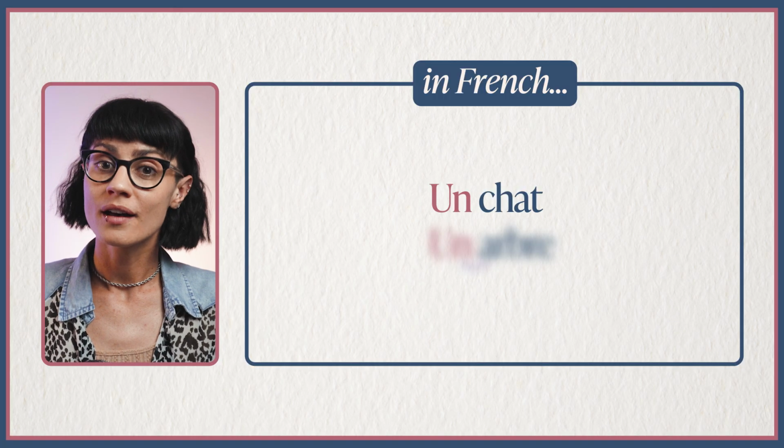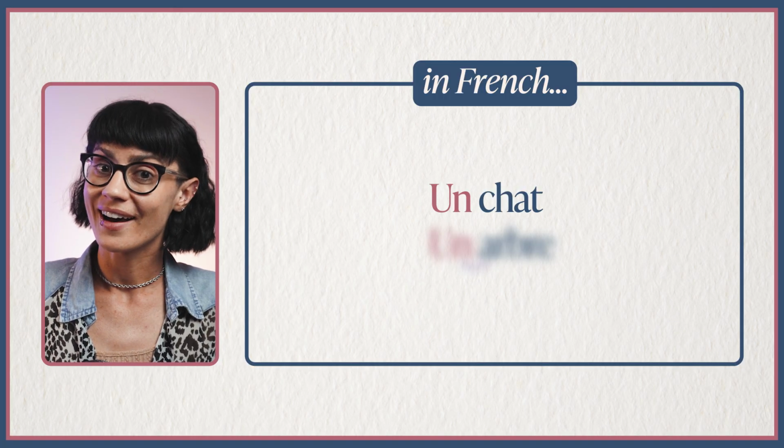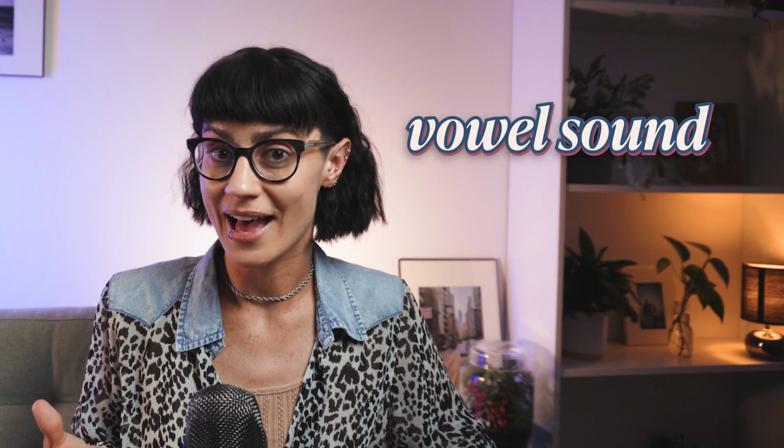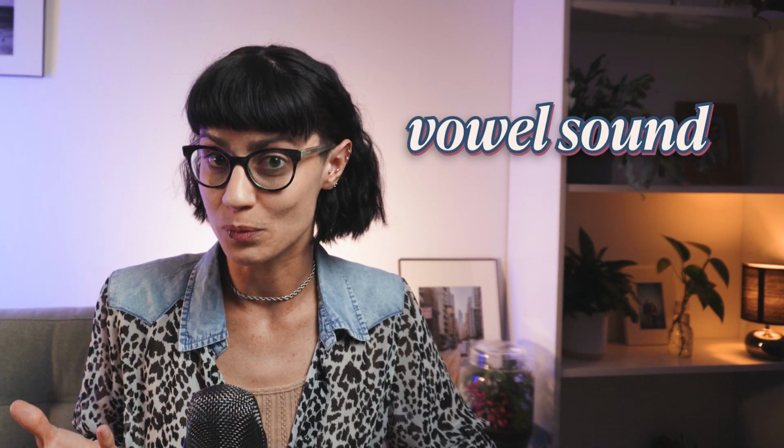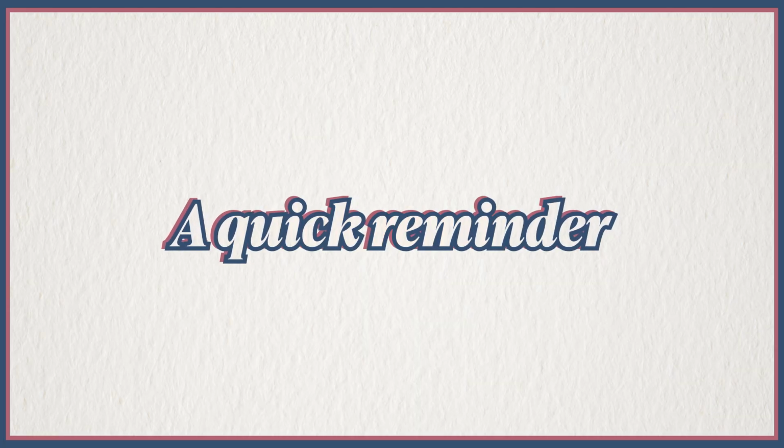The articles a and an exist to make pronouncing the article more comfortable. Now, we can actually compare this to French, and I'll give you an example. In French, we would say un chat, but we would say un arbre. Can you hear the difference between the way we say un chat but un arbre? We do this because the sound following is a vowel sound, an open a for arbre. In English, we do exactly the same thing, but we also change the spelling of the article to reflect this pronunciation change.